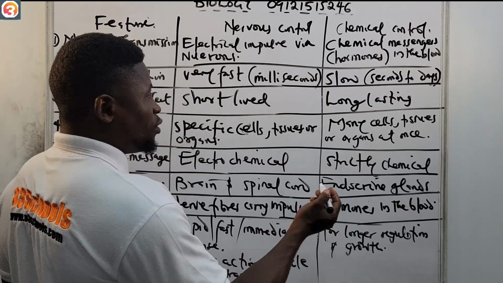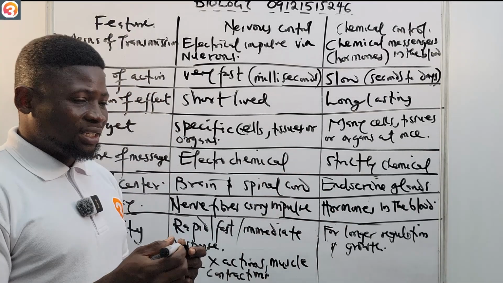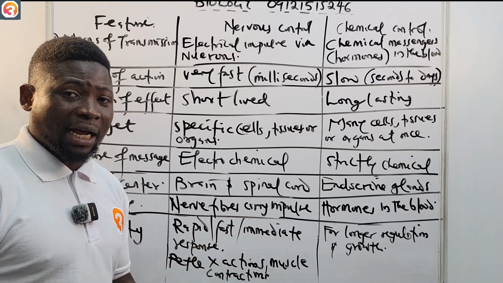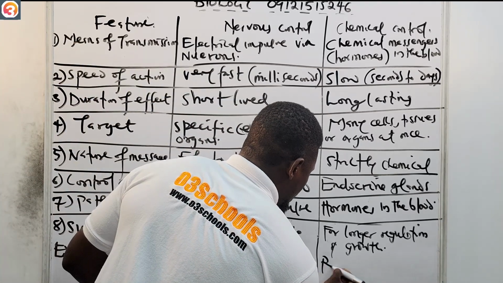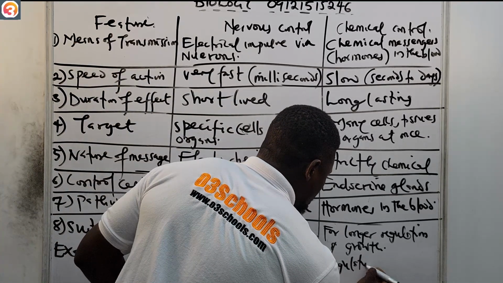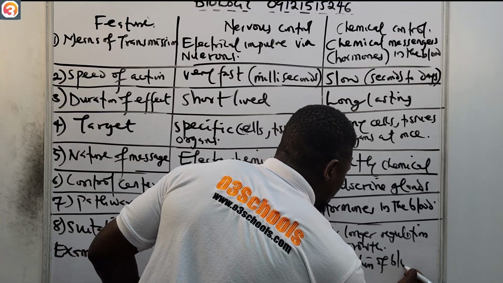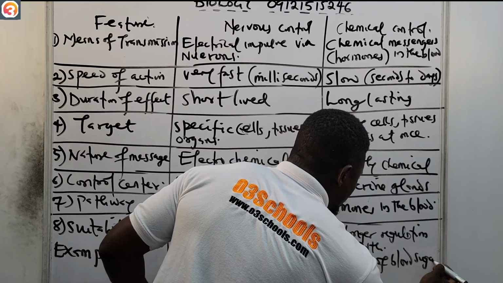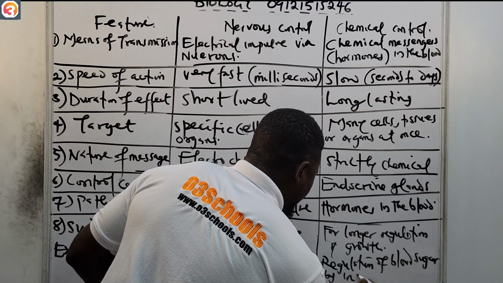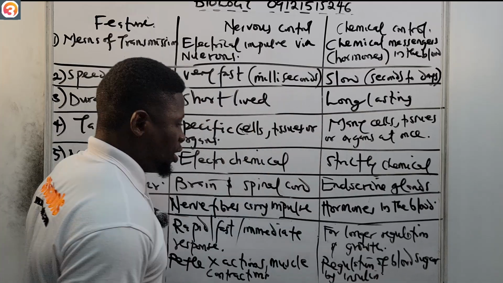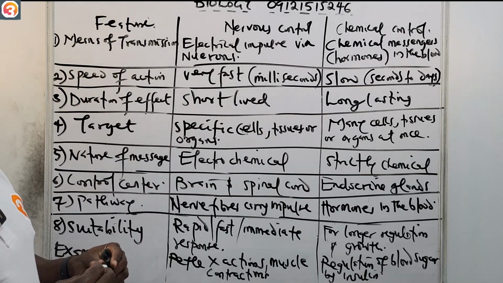For chemical control, examples would be the regulation of blood sugar by insulin.